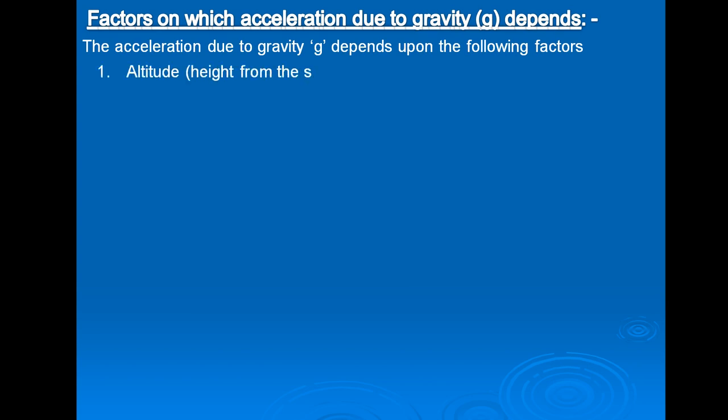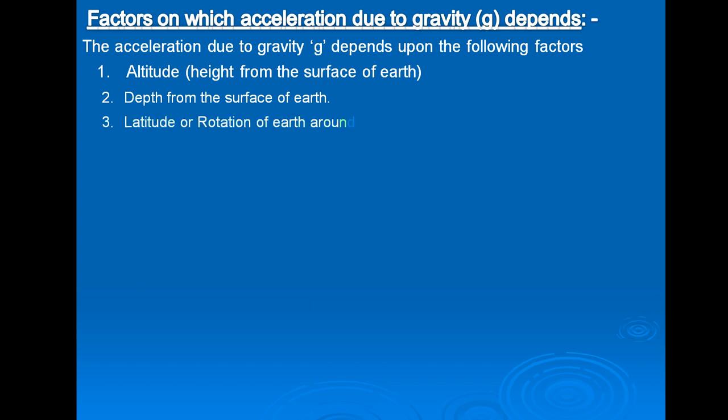Number 1, altitude, that is height from the surface of earth. Number 2, depth from the surface of earth. Number 3, latitude or rotation of earth around its own axis. Number 4, shape of earth.